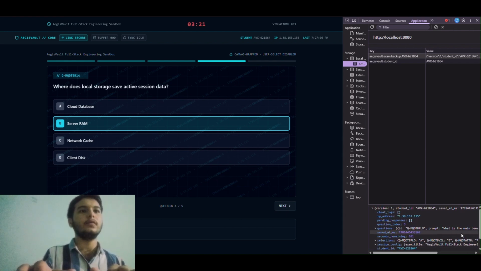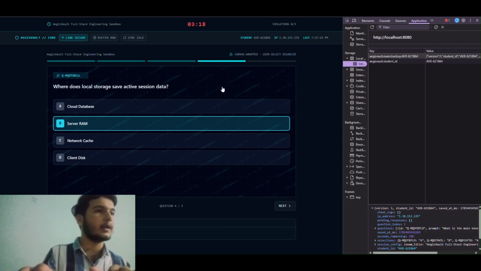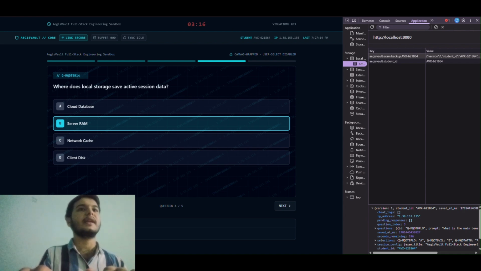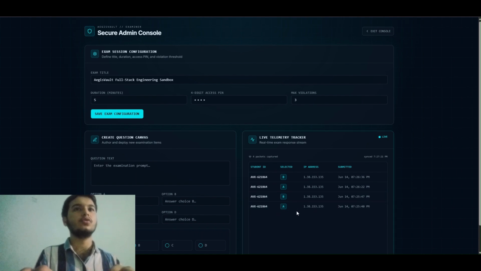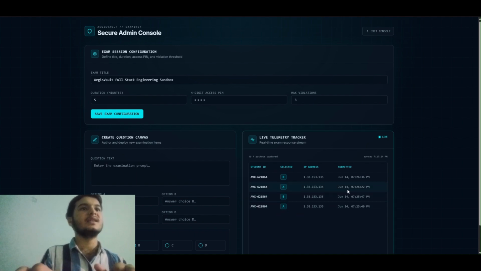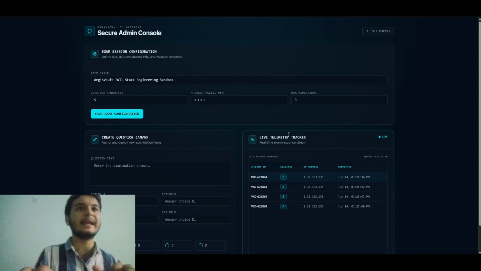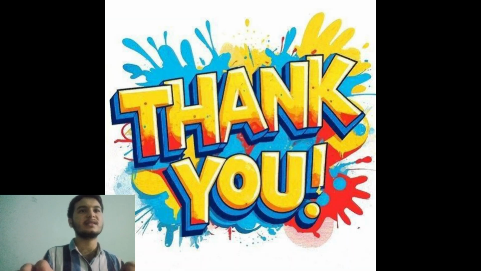So let's move further. The moment the connection heals, our atomic reconciliation engine triggers in the background. So let's move to the examiner dashboard. We can see the absolute proof. The student's real-time state and final answers are pulled, populated, and securely saved in the cloud. As we saw, it proves the application's resilience and can overcome violent global infrastructure failures. Thank you.